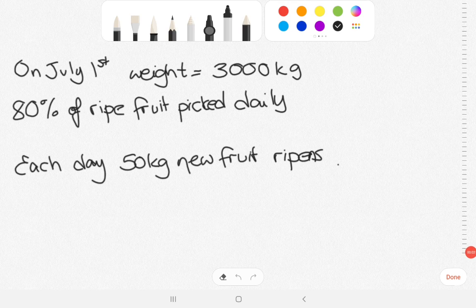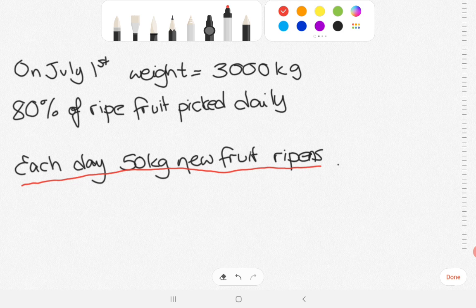Okay, so in question 10 we have this situation. We're told that each day during July 50 kilograms of tea berries ripen. So that means that each day 50 kilograms of new fruit ripen. So that's an important point.